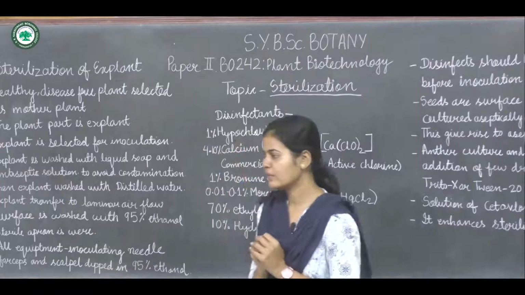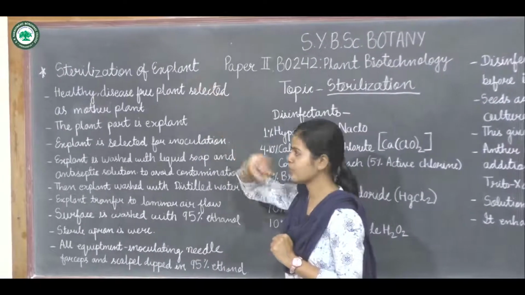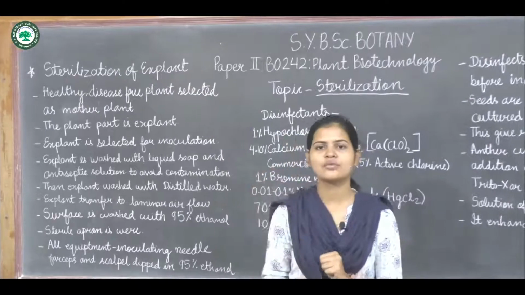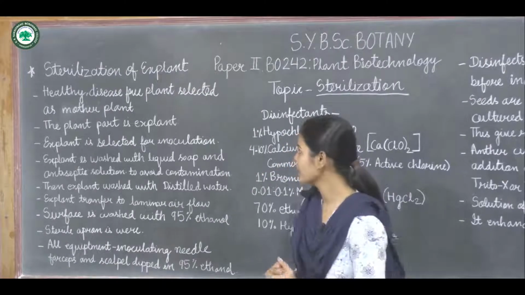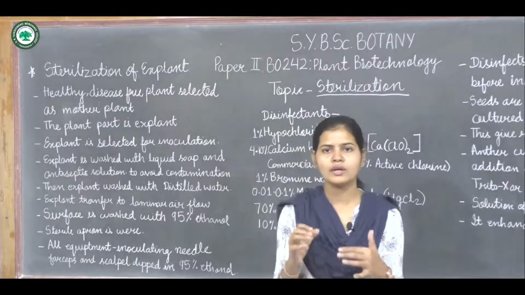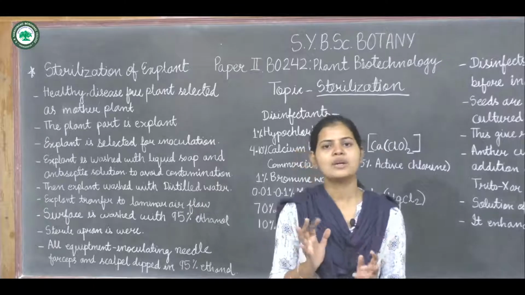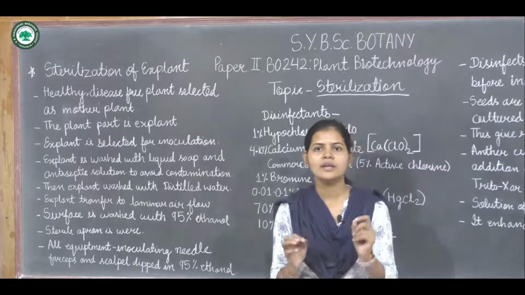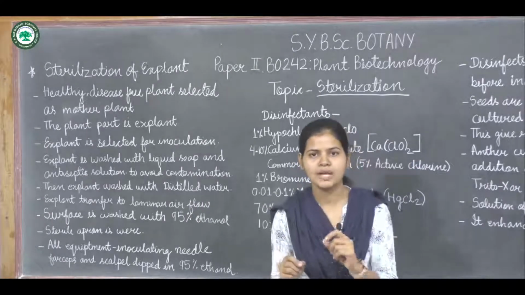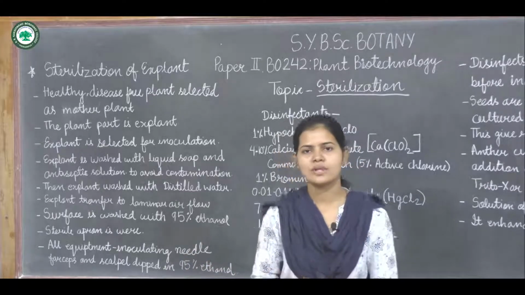Okay, first we are going to see the sterilization of the explant. So how does the sterilization of the explant take place? What is an explant? For tissue culture, we select a particular plant that can be called the mother plant, and the part of that mother plant which we have selected for culturing is called the explant.